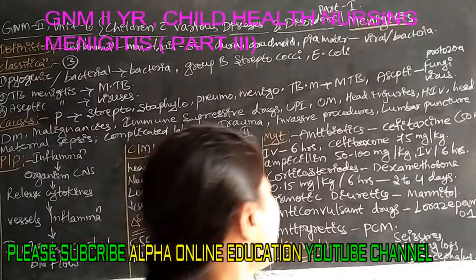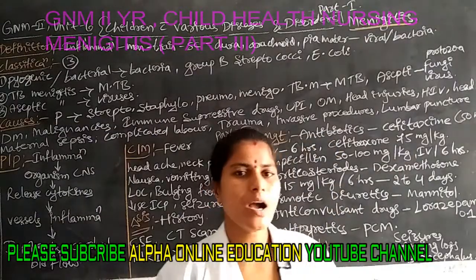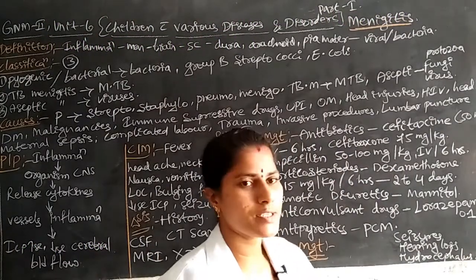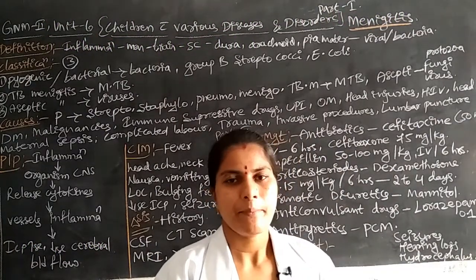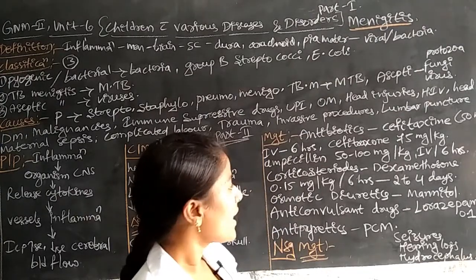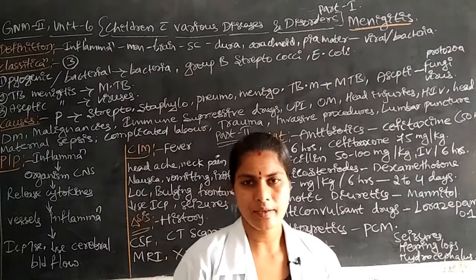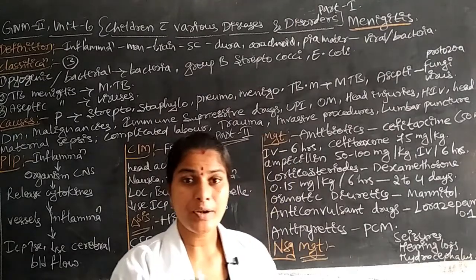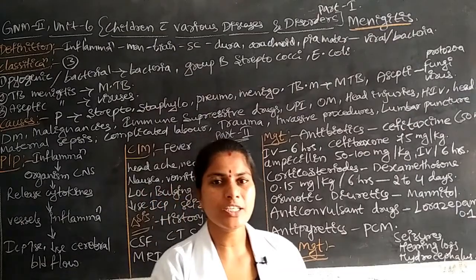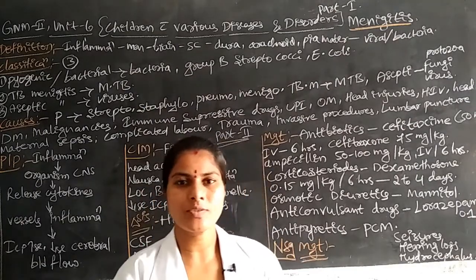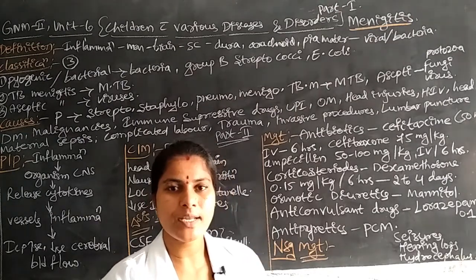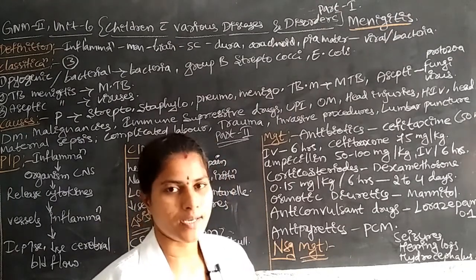Management of meningitis: another medication is osmotic diuretics. For example, we have to administer the drug mannitol to the children. That drug is useful for reducing or controlling their intracranial pressure. In this disease condition, intracranial pressure increases, so for maintenance of normal intracranial pressure, we have to administer mannitol to the children.